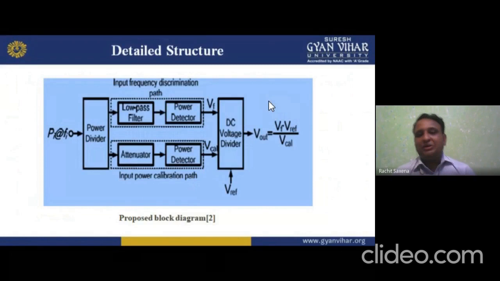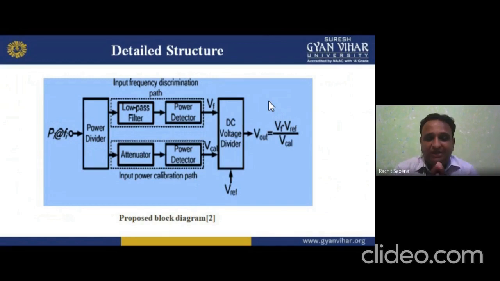This is similar to this one. In this we have the low pass filter and power detector, and the attenuator and power detector. If I am talking about the input frequency discrimination path, we have the low pass filter and power detector, and if I am talking about the input power calibration path, then we have the attenuator and power detector. From both cases we get VF from the power detector first, that is the input frequency discrimination, and the calibrated voltage we get from the attenuator and power detector.